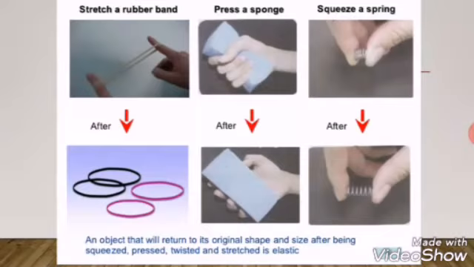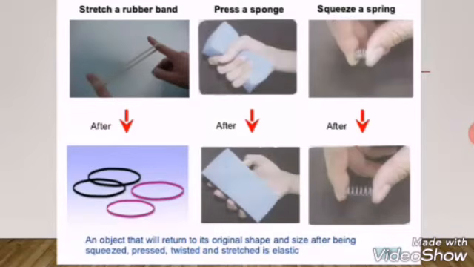Similarly, there is a sponge. You are pressing it. There is a spring which you are squeezing. Now, in all these three cases, there is a change in the shape and size of the object. The rubber band is actually elongated. Similarly, the sponge. Similarly, the spring. So there is a change in the shape and size of the object.